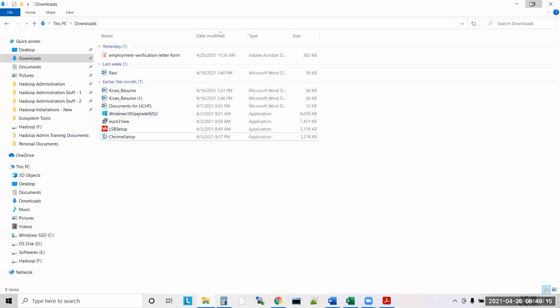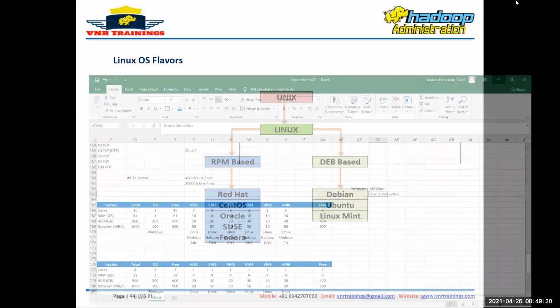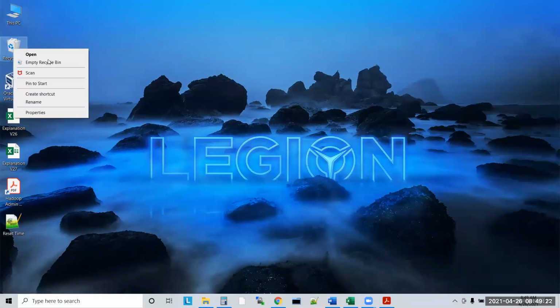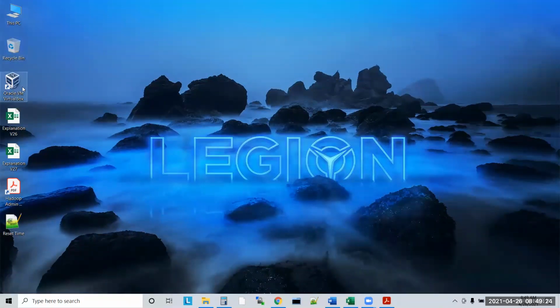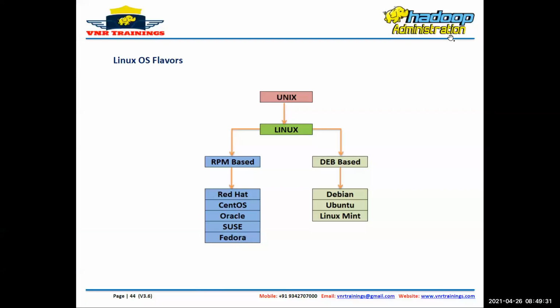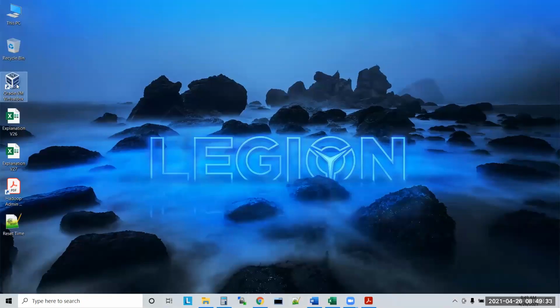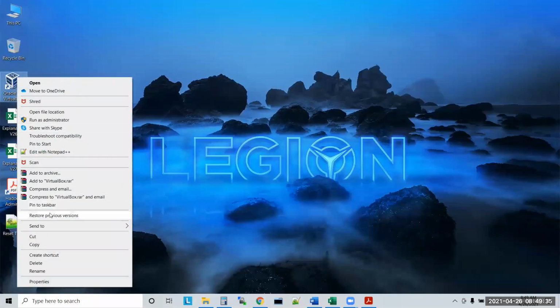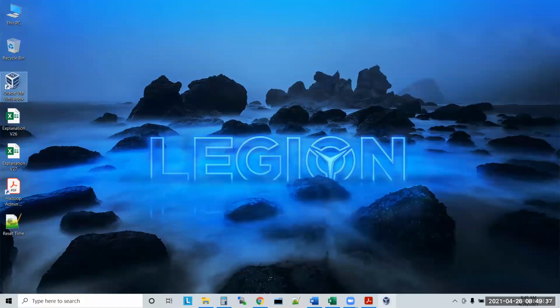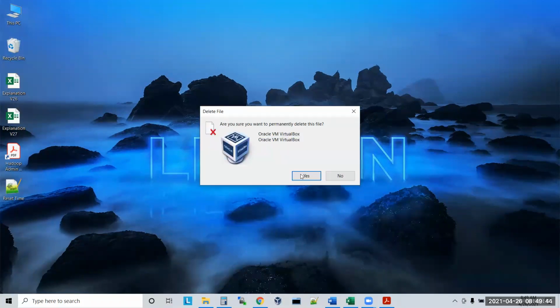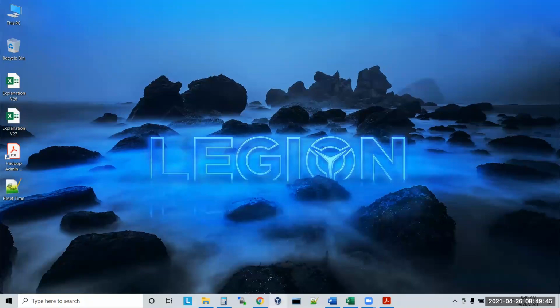So how can you see this? After installation, it will create a shortcut on your desktop. What is the shortcut it created? Oracle VM VirtualBox. Yes. Now right click on this one and pin to taskbar. Now it is there in my taskbar. I could delete this shortcut, or you can keep it if you want. Now you click on this one.